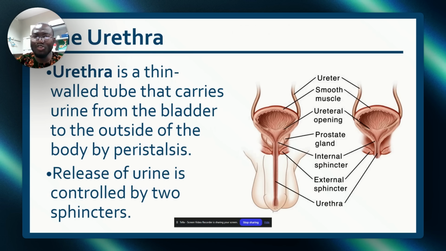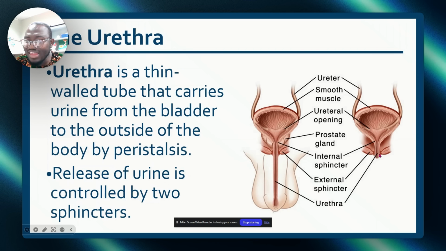Now, let's talk about the urethra. The urethra is a thin-walled tube that carries urine. I mentioned initially, this is the urethra. So it carries urine from the bladder to the outside. For the male, outside, that hole in the penis is the urethra. It is longer in males, almost 18 to 24 cm. While in females, it's so short, 3 to 4 cm. So short. And because of this, what happens?